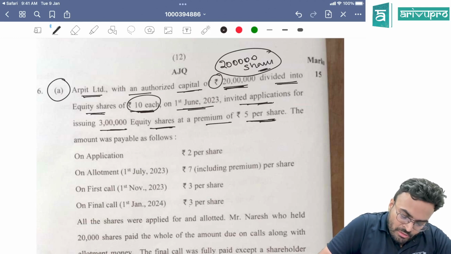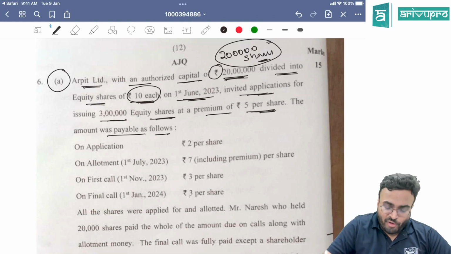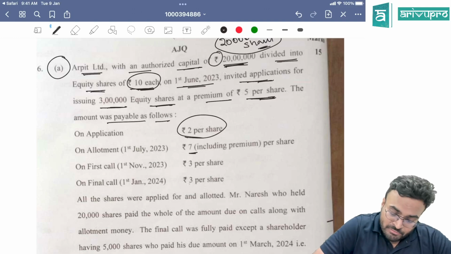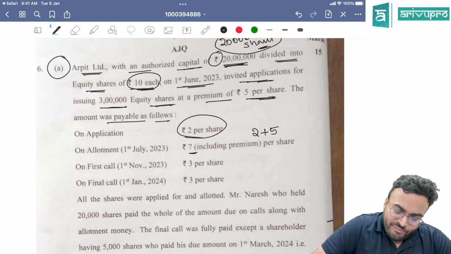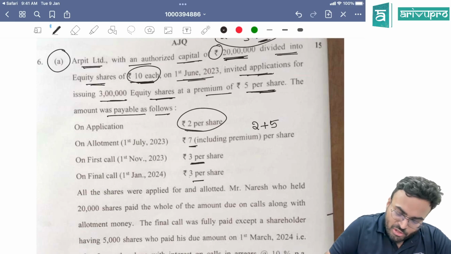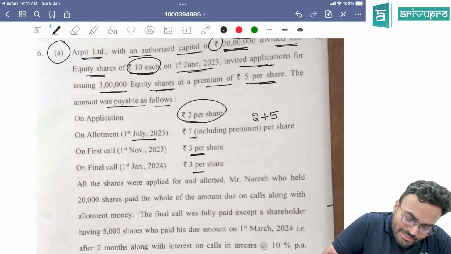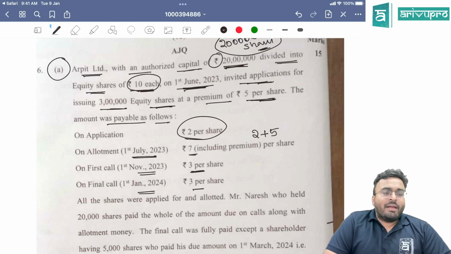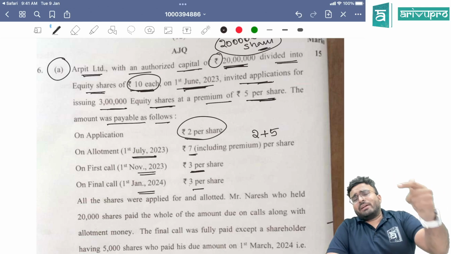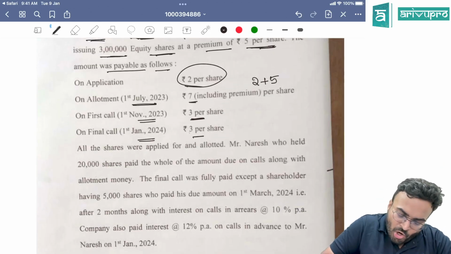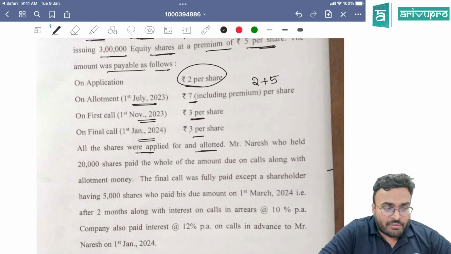Okay. Amount was payable as follows. Application 2, allotment 7, 2 plus 5. 5 rupees is premium. First call 3, final call 3. Dates are given. Be careful with the dates. Application is invited on 1st June. Application 2 entries, allotment 2 entries, first call 2 entries, final call 2 entries. 8 entries pakka.